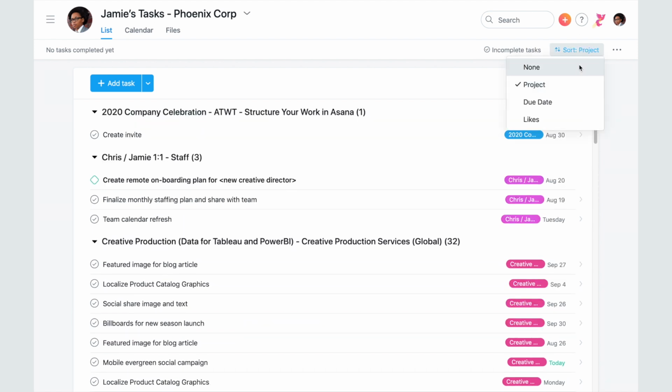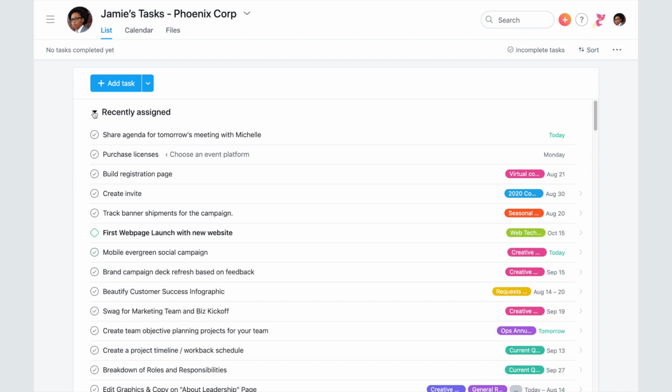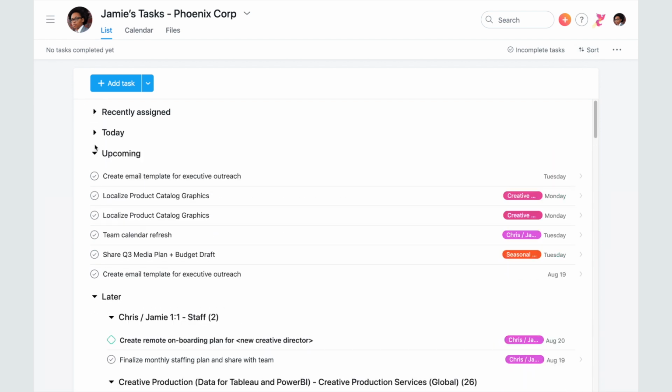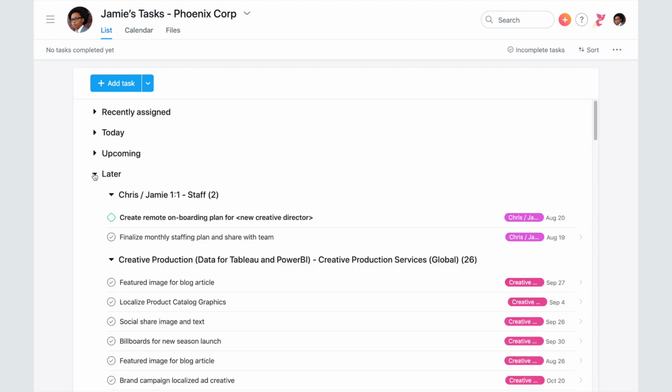You can also prioritize your tasks into 3 buckets: today, things you plan to do today; upcoming, things you need to do in the next week; and later, things you need to address beyond next week.